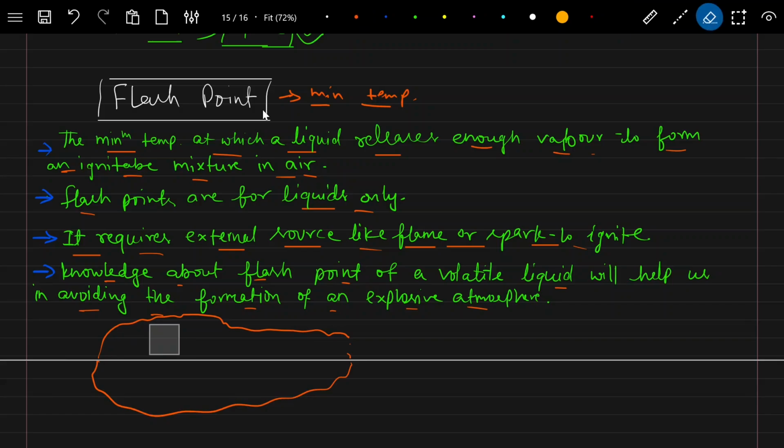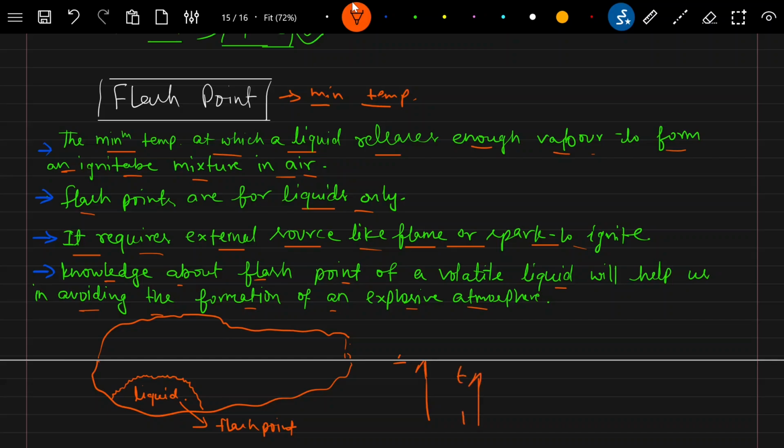As soon as the liquid temperature reaches its flash point, and say there is a temperature bar and the temperature is rising, there is a flash point temperature at which this liquid starts releasing enough vapor, because any temperature below this flash point will not release enough vapor to form an ignitable mixture.